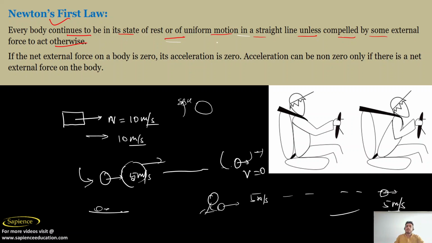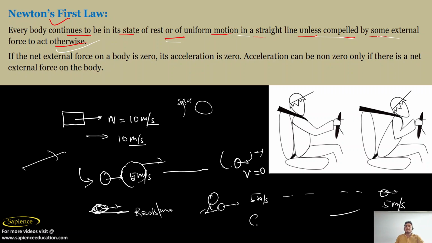Newton's first law clearly states that until and unless compelled by some external force to act otherwise. So when you throw a ball in the playground, what happens? There is a lot of resistance from the ground which tries to stop it. It means that it changes the state of the motion. So as per Newton's first law, if there is no external force, it will try to stay in that state only.